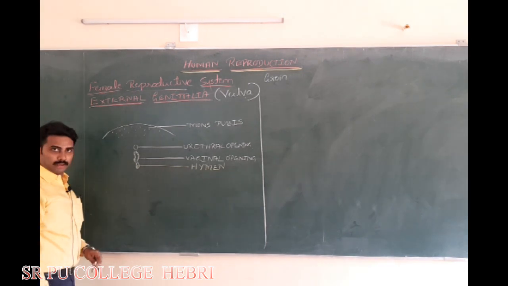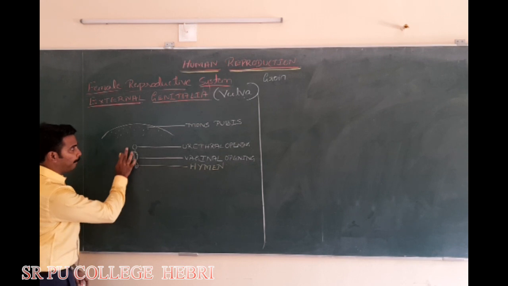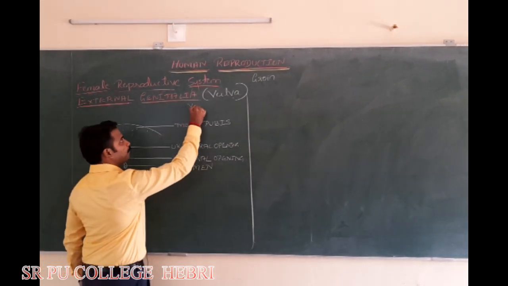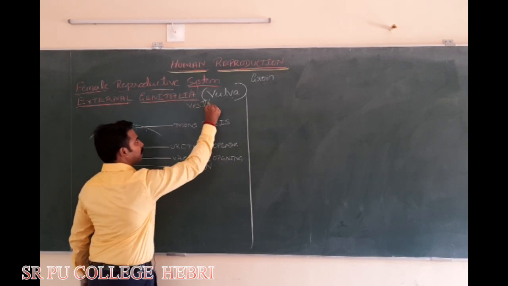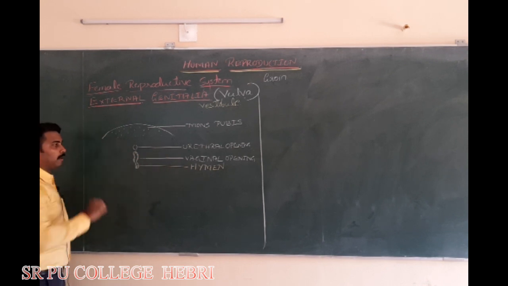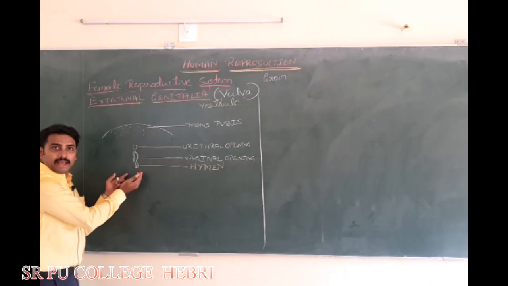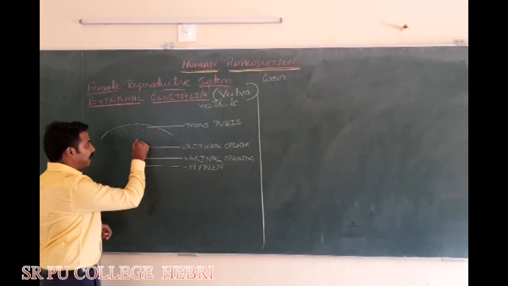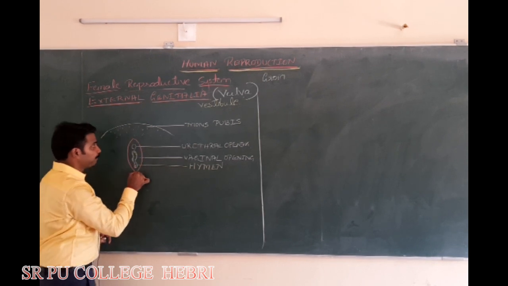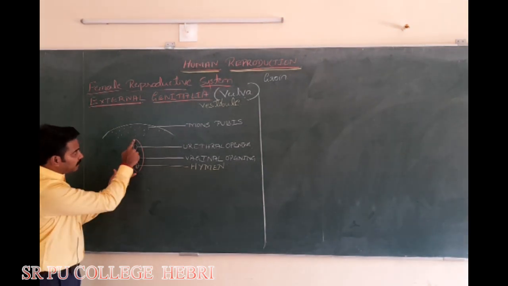External genitalia. Next, the area around these two openings, this entire area, is called the vestibule. The area around the urethral and vaginal opening is called the vestibule, which is guarded by two pairs of skin folds. Look here, this is one pair, they join at the center.